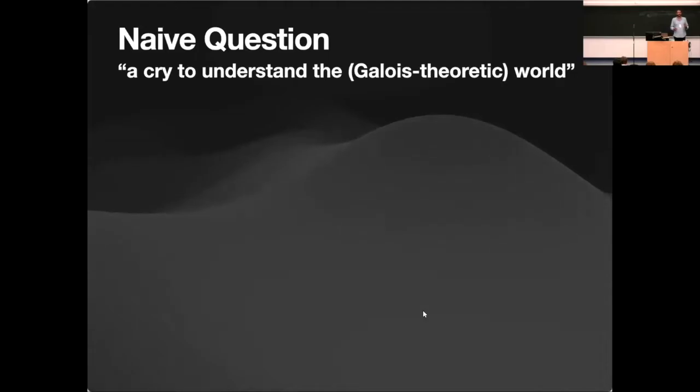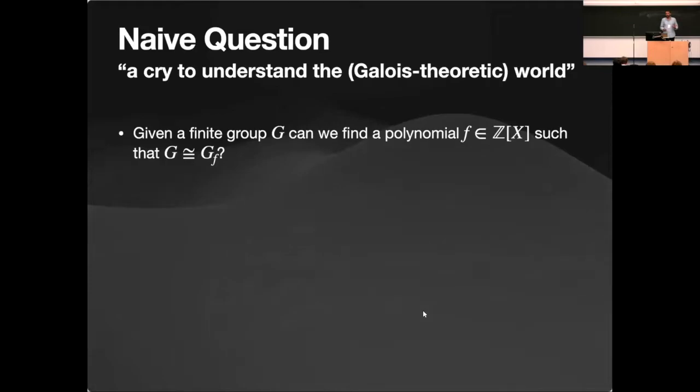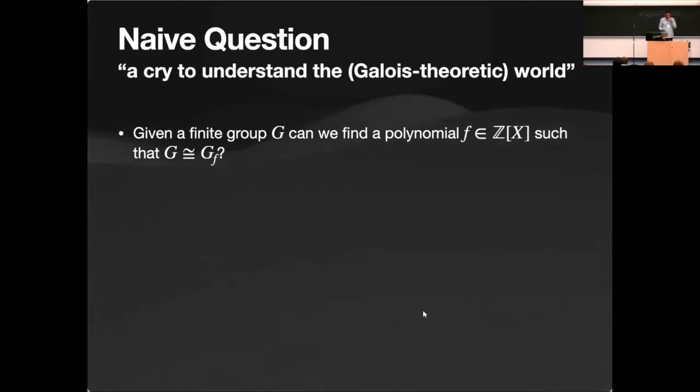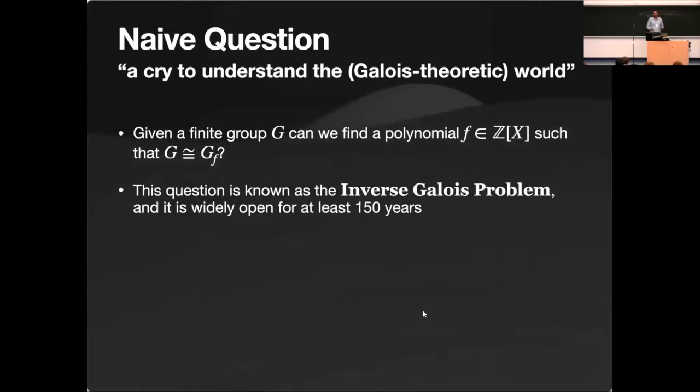It's the opposite of the direct Galois problem: given a finite group G, can we realize it as the Galois group of a polynomial with integer coefficients? I think Galois probably thought about this, and many people thought about this question. But it's still open, and this is something unique to mathematics, that we have questions that are open for ages. It's called the inverse Galois problem.